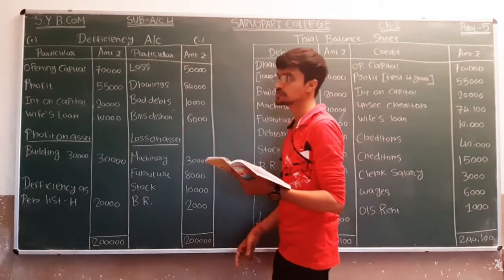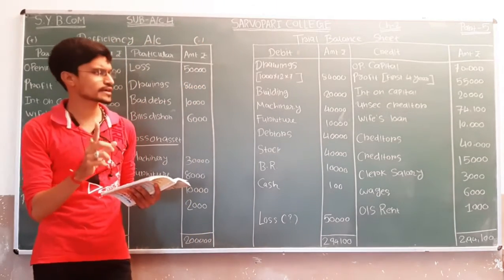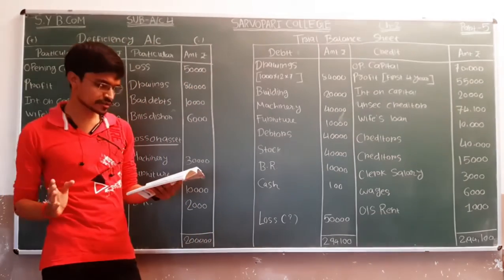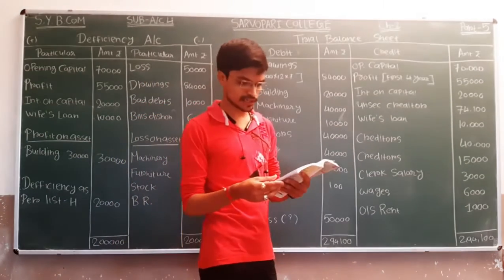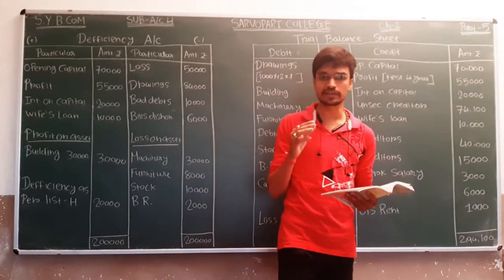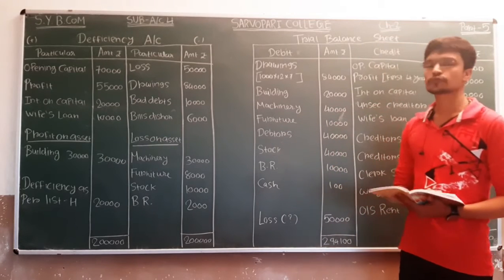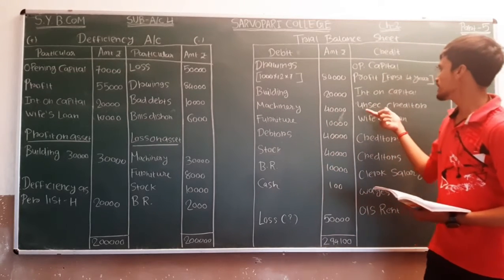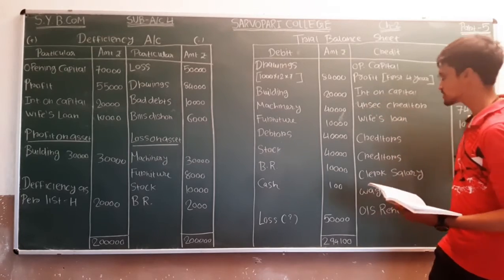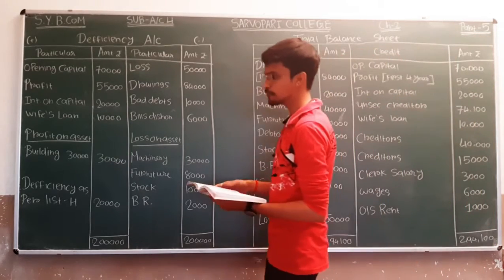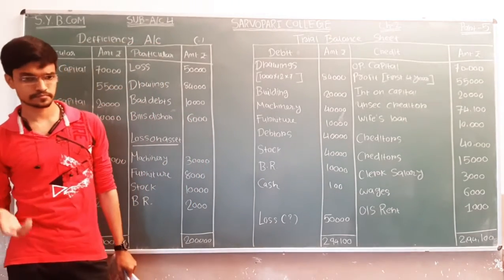Next will come unsecured creditor. So we have to consider whether there is any kind of mortgage or not. There is no kind of mortgage, so it is separately shown as unsecured creditor, and the amount is 74,100, which is shown on the credit side of the trial balance sheet. So the entry will be passed for unsecured creditor and the amount is 74,100.